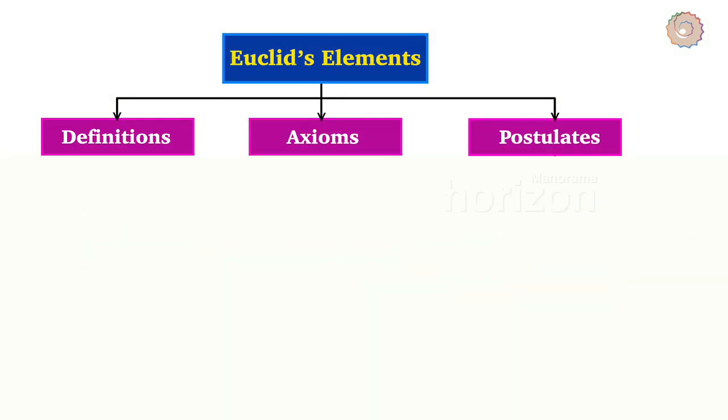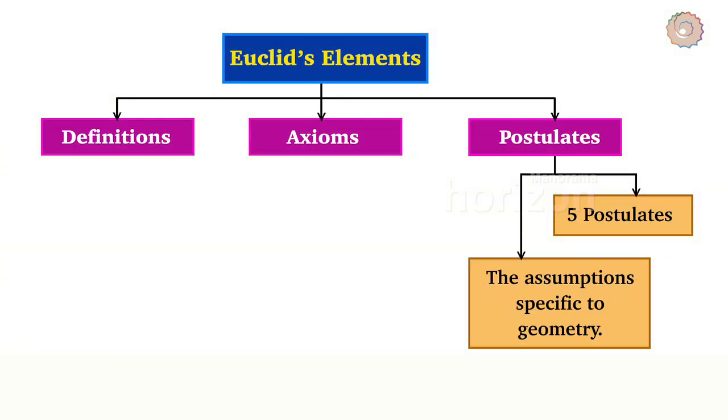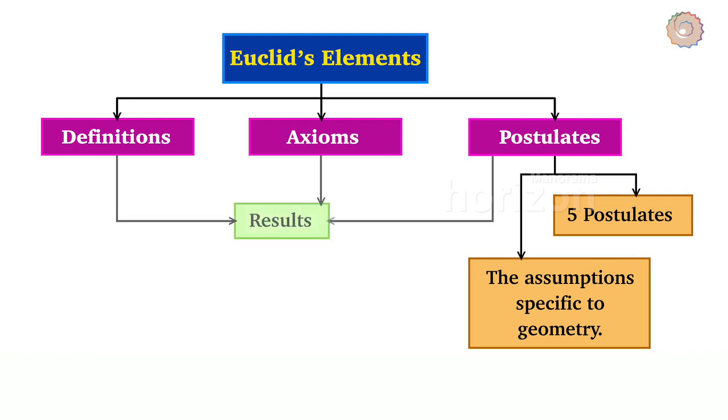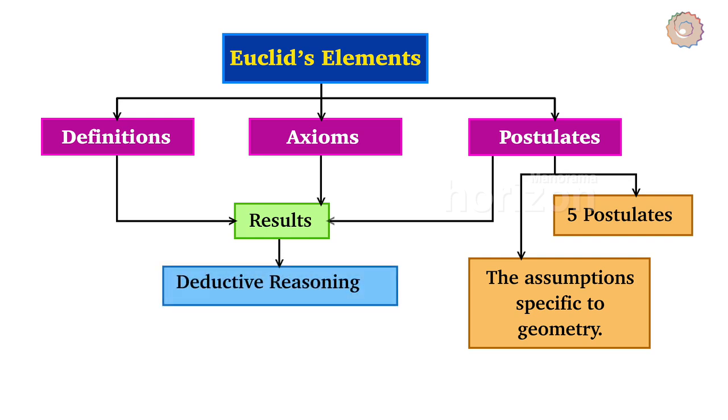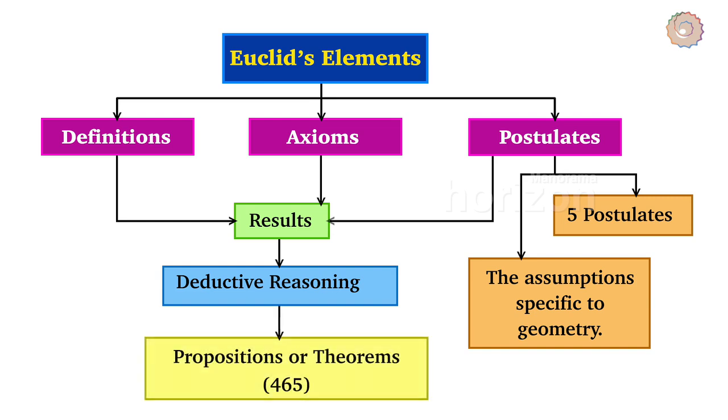So we can conclude that Euclid's postulates are assumptions specific to geometry, and there are a total of 5 postulates, and Euclid used the definitions, axioms and postulates to prove other results. Then using these results by applying deductive reasoning, he proved some more results or statements that are called propositions or theorems, which are a total number of 465.